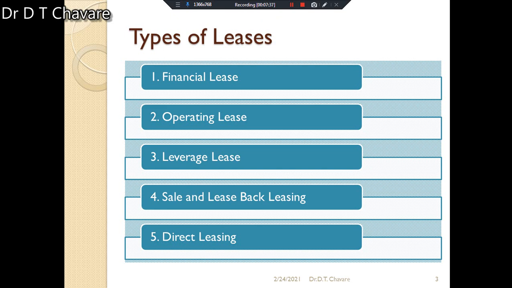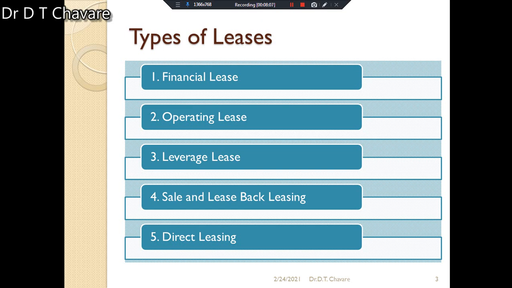It is a short-term lease for a limited period of time. Don't forget, operating lease is a short-term lease. For what purpose? For a limited period of time. Maybe 1 year, maybe 1 day, maybe 1 month or such. Generally it does not exceed 5 years. Lease rental will be higher compared to the other lease. Operating lease includes maintenance services and financing.